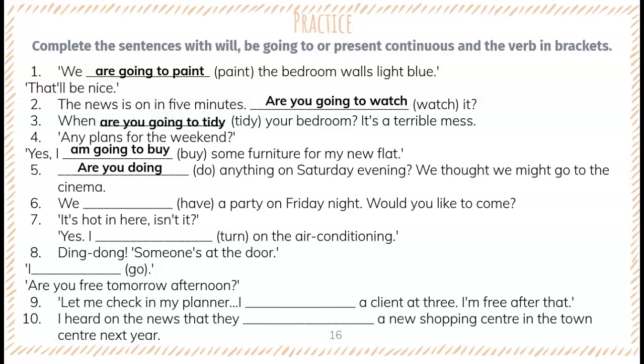Okay. Then also Friday night. Normally the weekend is very close, or if there is a close date, we use present continuous because normally the closer you get to the deadline or time of the appointment or any other plan, it becomes an arrangement. Okay, so we are having, and also because organizing a party is not just like a plan, you have to arrange many things, so we need to use present continuous.